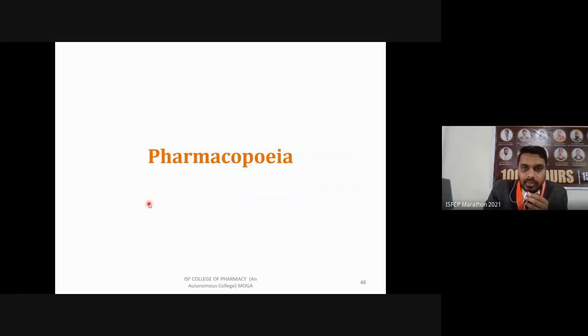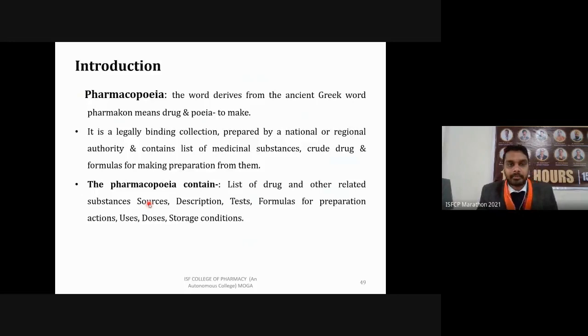The next topic of this presentation is pharmacopoeia. We are going to mainly discuss the Indian Pharmacopoeia. First of all, what does pharmacopoeia mean? Pharmacopoeia is a word derived from the Greek word pharmakon, which means drug, and poeia, which means to make. So ultimately, the procedure to make drugs which are enlisted in this book is known as pharmacopoeia.